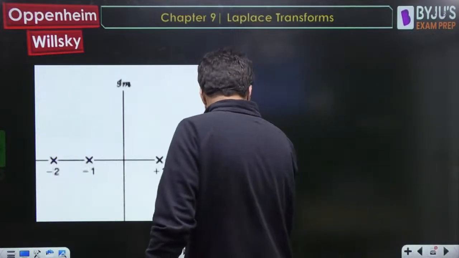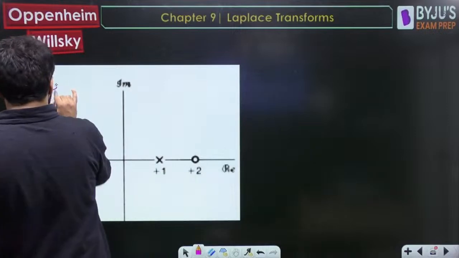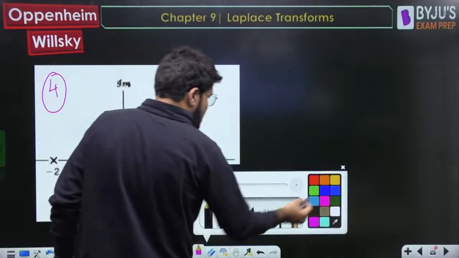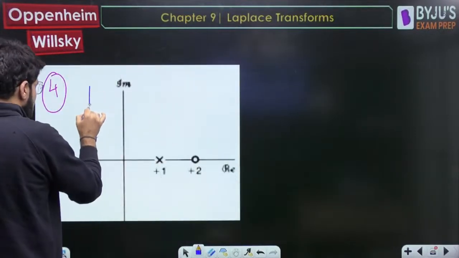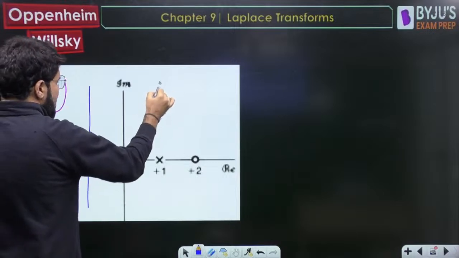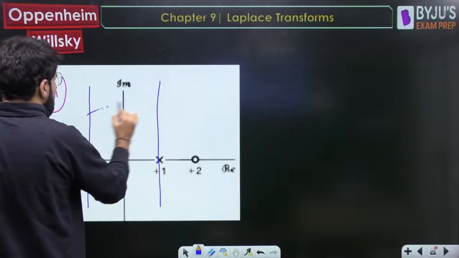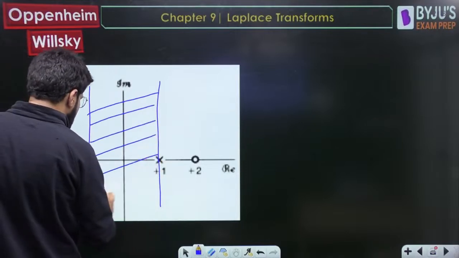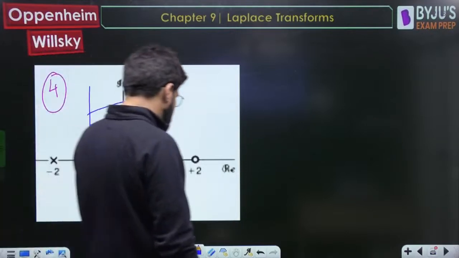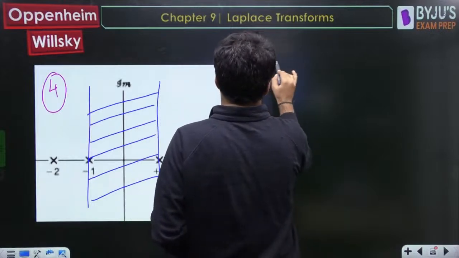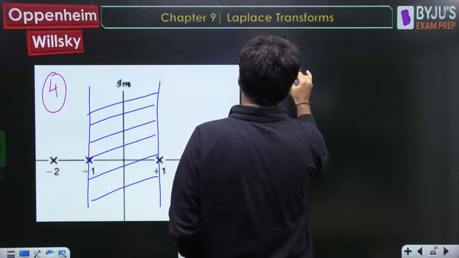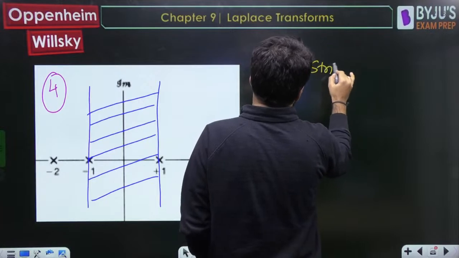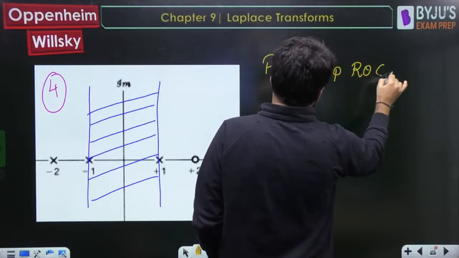But for the finite strip ROC, there will be one more case. That is number 4, between -1 and +1. That is also a valid ROC. Between -1 and +1, that will also be a valid ROC. So next, once again, finite strip ROC.